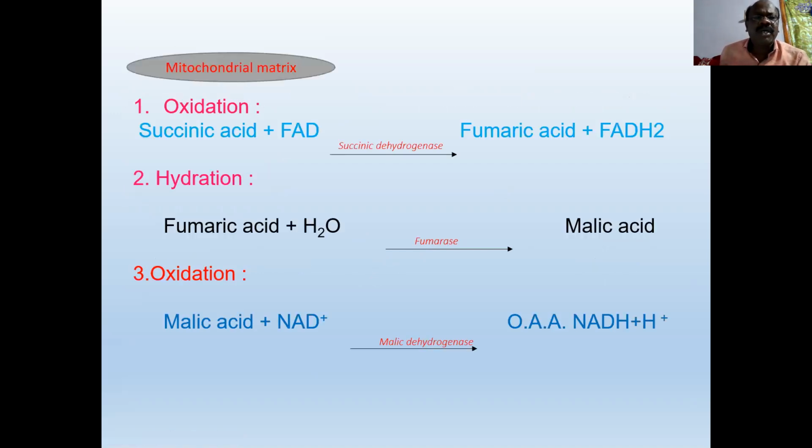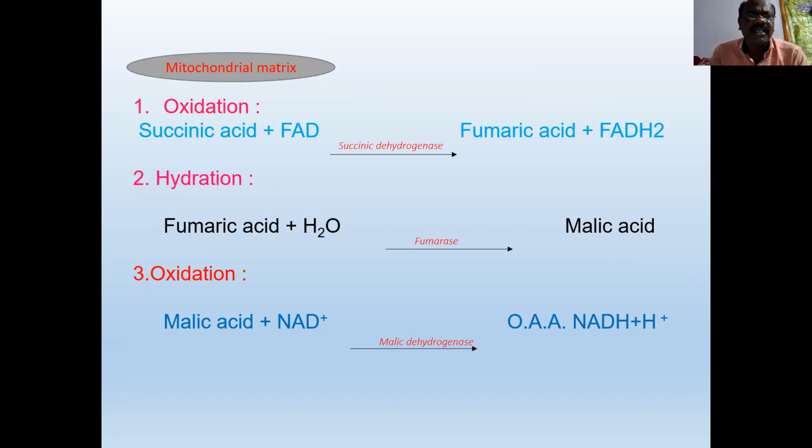In the mitochondria, succinic acid or malic acid are oxidized to form oxaloacetic acid. Now, in the mitochondrial matrix, the first reaction is an oxidation reaction. Succinic acid, in the presence of succinic dehydrogenase, is dehydrogenated to form fumaric acid. In this reaction, FAD, that is flavin adenine dinucleotide, is reduced to FADH2. So succinic acid plus FAD gives fumaric acid plus FADH2.